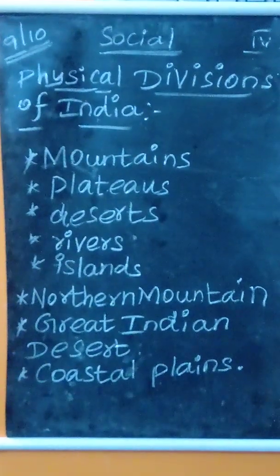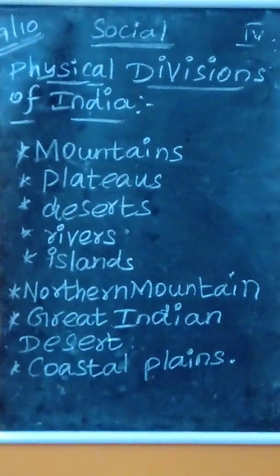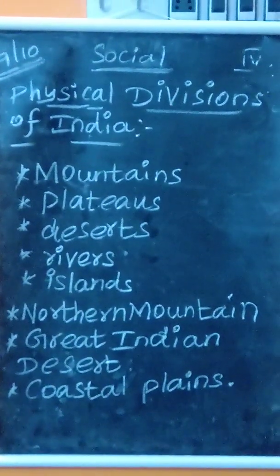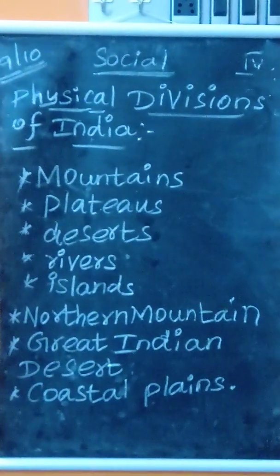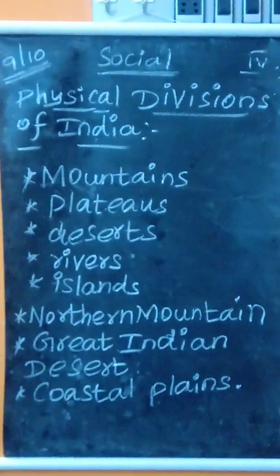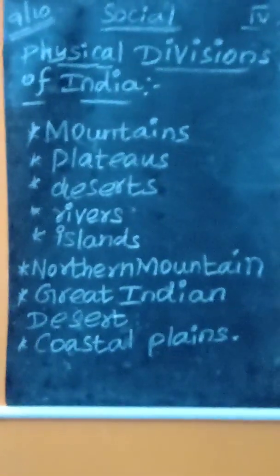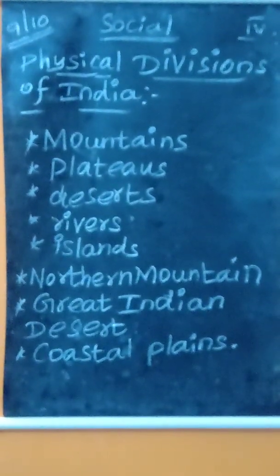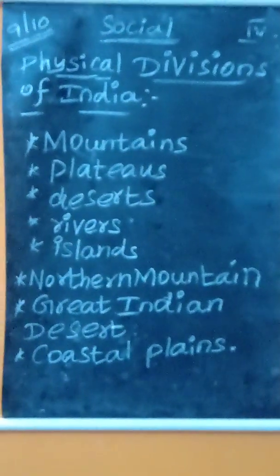Our country covers 3214 kilometers from north to south, and 2993 kilometers from east to west.